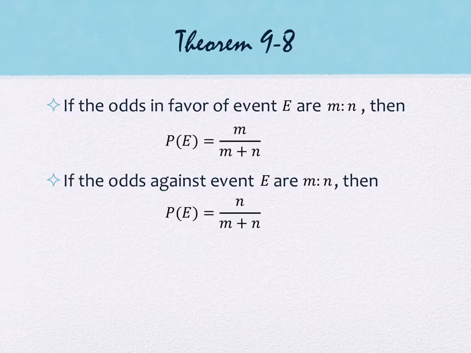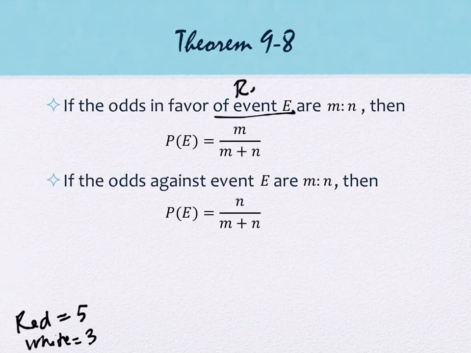I can show you real quick, using that marble example, how this works. If you'll remember, we had 5 red, and the other color was white, 3 white. Let's use event red because that's the one we did before. The odds of event red were 5 to 3.